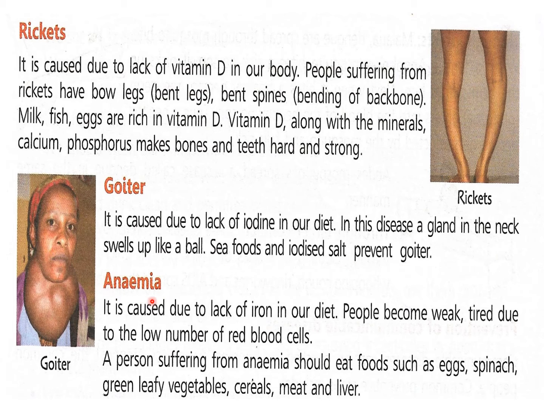Then the next disease is anemia. When your hemoglobin goes down, that means that there is lack of iron in your diet. It is caused due to lack of iron in our diet. People become weak and tired due to the low number of red blood cells in our body. A person suffering from anemia should eat foods such as egg, spinach, green leafy vegetables, cereals, meat, and liver. All these are very important for our diet.